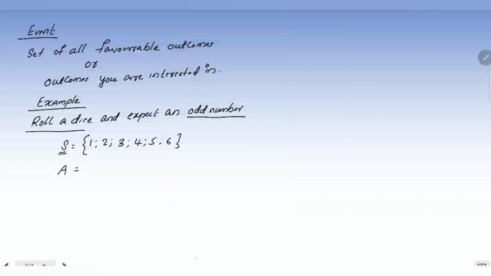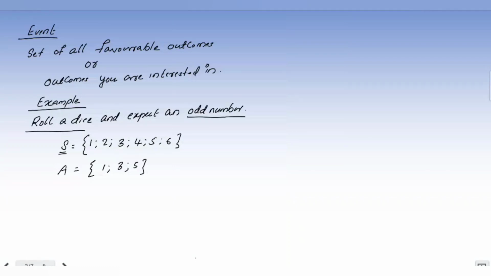So here what is that event? Odd number. So just pick out all the odd numbers from the sample space. That is an event. So what are the odd numbers? 1 is there, 3 is there, and 5 is there. These are going to make the event, isn't it? The members of this event. Guys, this bracket is known as set bracket.